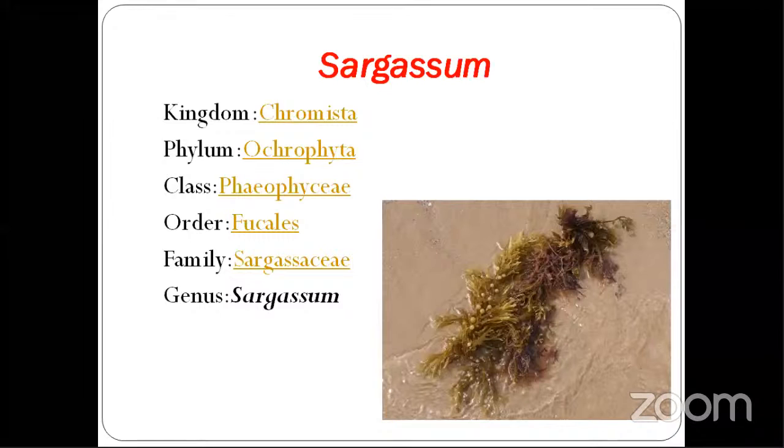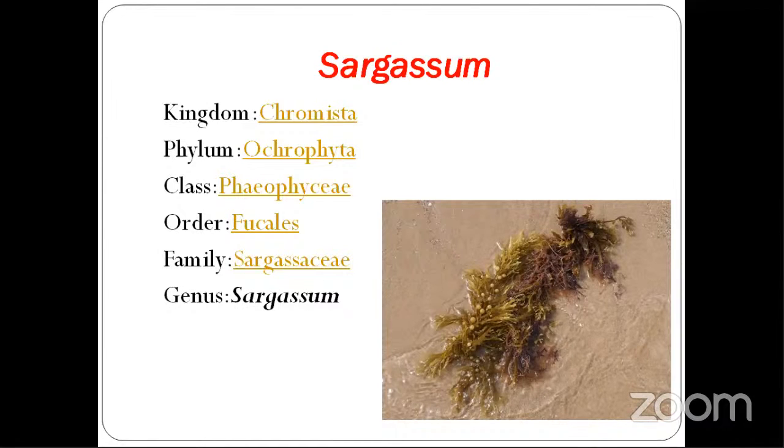This Sargassum was first reported by Columbus in 1492. He got this Sargassum from the Pacific Ocean, and he named it Sargassum after the Sargasso Sea.